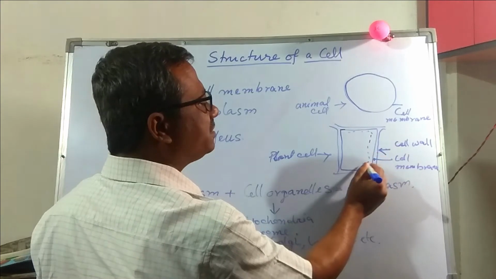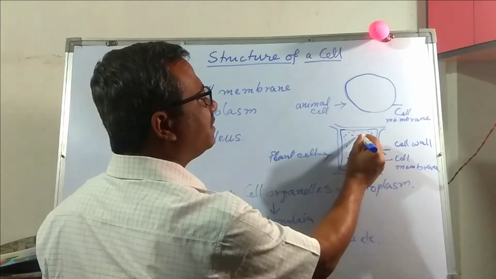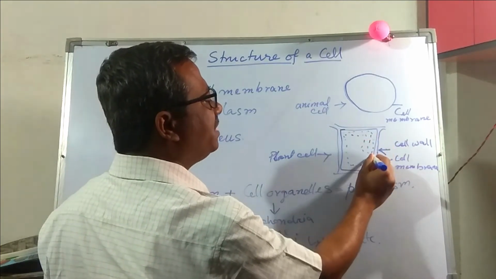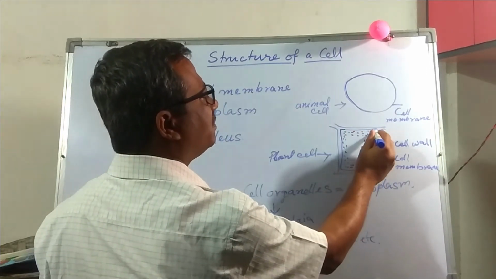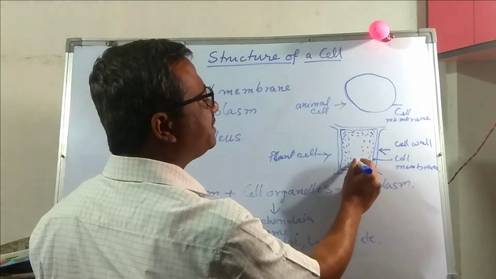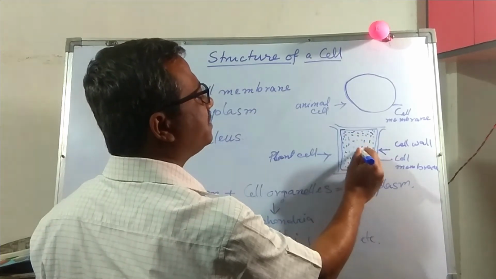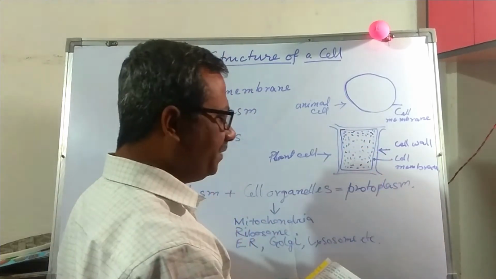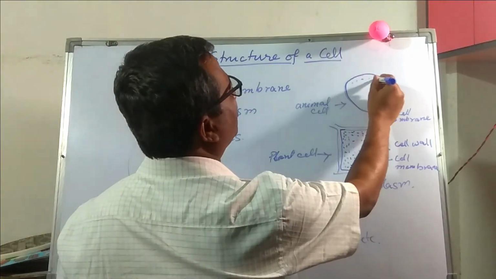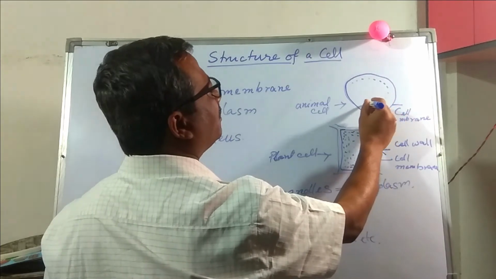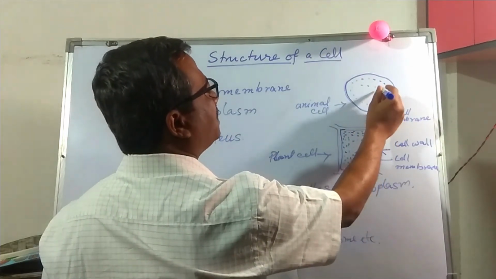It is a gel-like substance and a living component in both plant cell and animal cell.